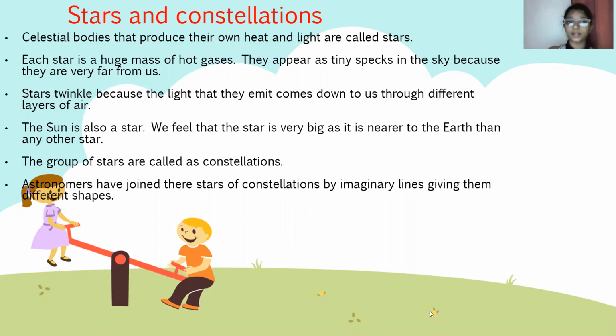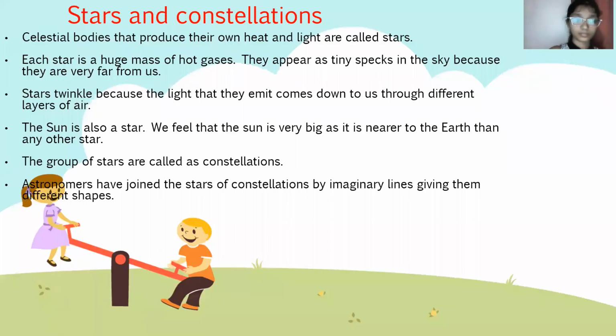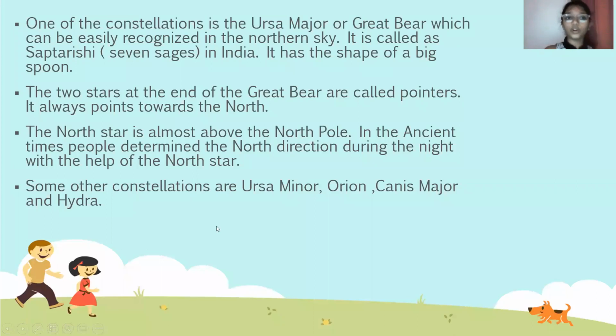A group of stars is called a constellation. Astronomers have joined the stars of constellations by imaginary lines, giving them different shapes. One of the constellations is the Ursa Major or the Great Bear, which can be easily recognized in the northern sky. It is called Saptarshi, the 7 sages, in India. It has the shape of a big spoon.